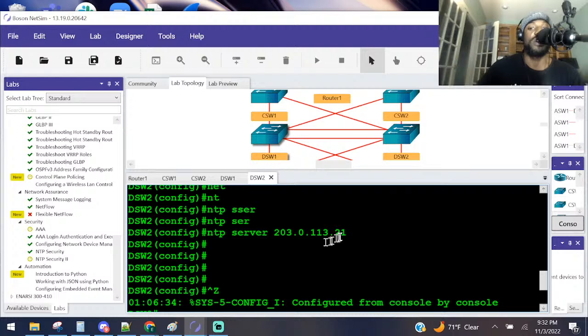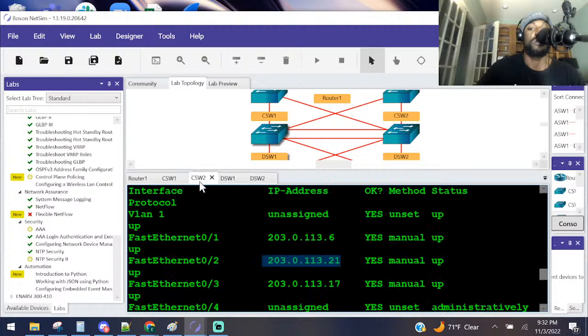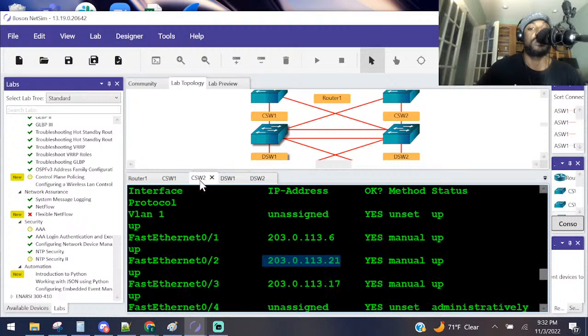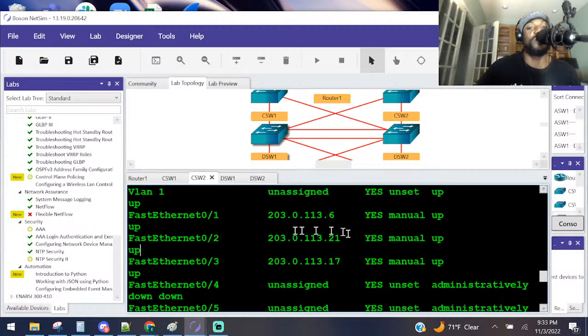So something's wrong here. I think I see, let me see if I see the issue here. 113.21, right? 203.0.113.21. Uh-huh. So, no, it didn't work. Let's see. We got some troubleshooting to do here. Let's see. 346 minutes later, we got to fix this right here. Let me make sure this was the correct interface, right?